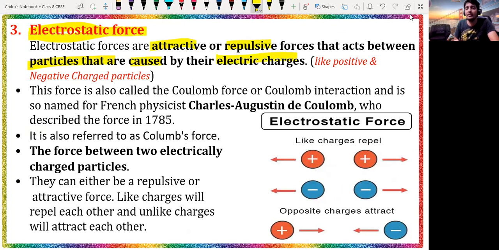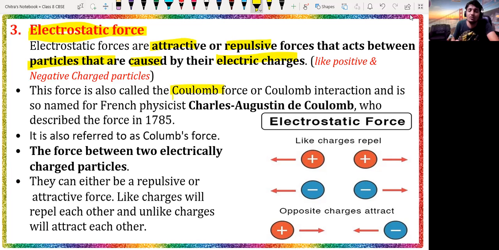In the previous slide, we went through how opposite charges or opposite poles attract each other, and the same charges or same poles repel each other. Opposite will attract, same will repel. This force is also called the Coulomb force. Just remember this name for the electrostatic force.